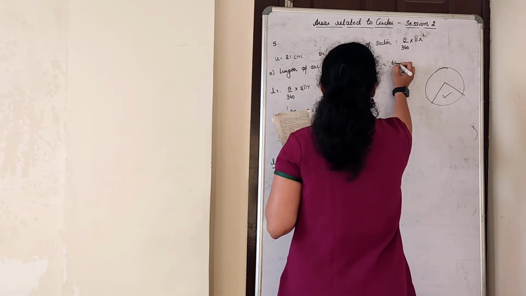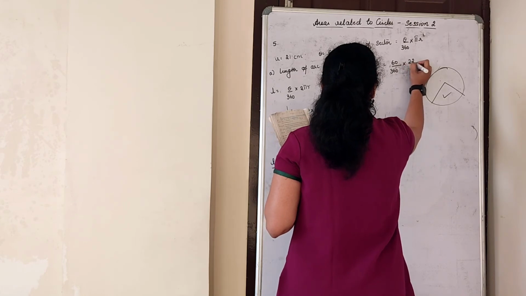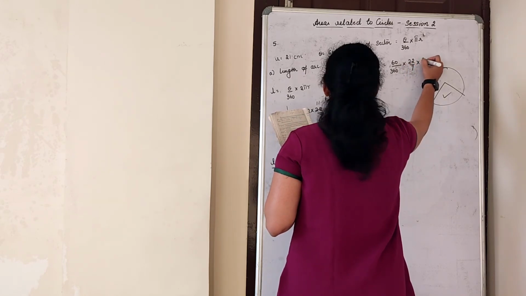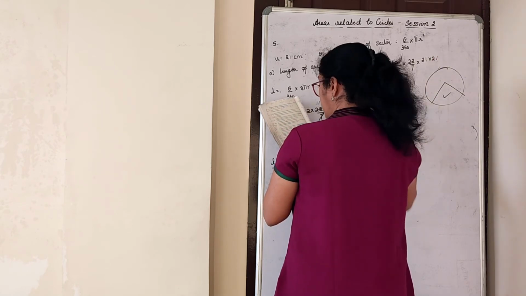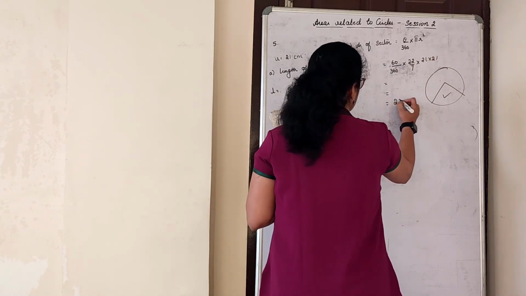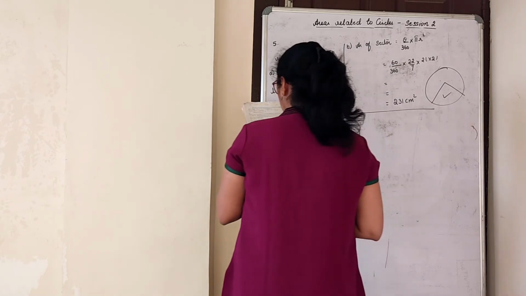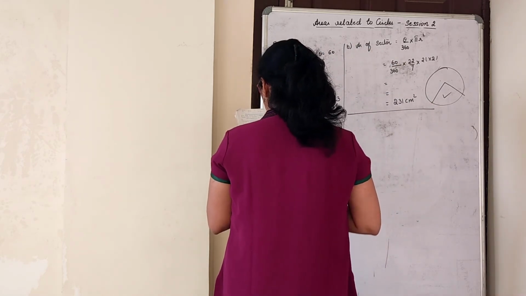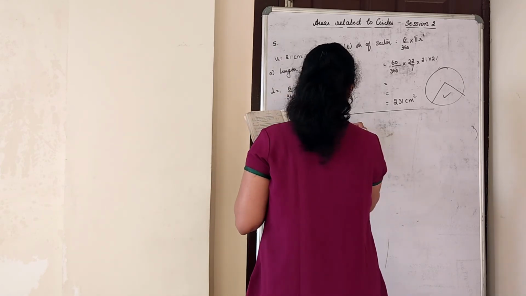So theta is 60 upon 360 into 22 by 7 into 21 into 21. Do the calculations. You will get the answer as 231 centimeter square. Last, what they have asked: area of the segment formed by the corresponding chord.